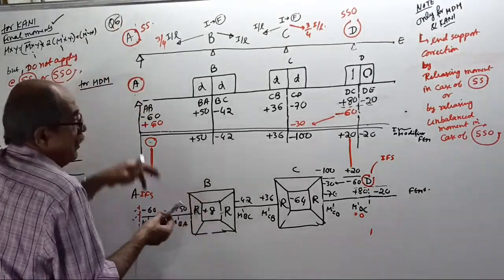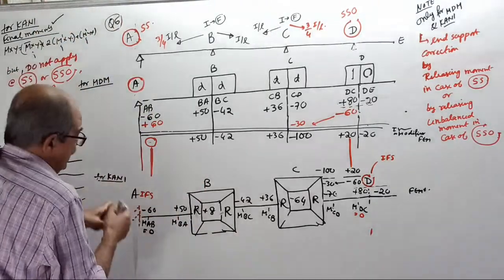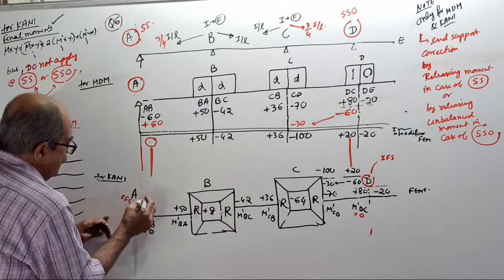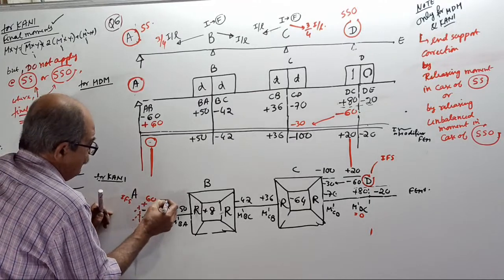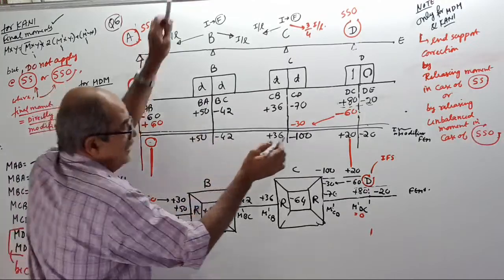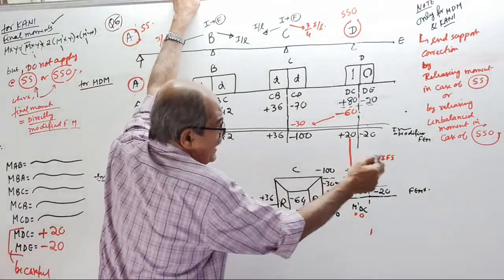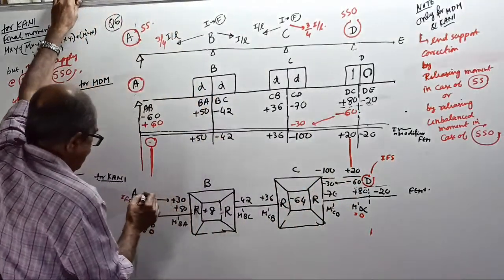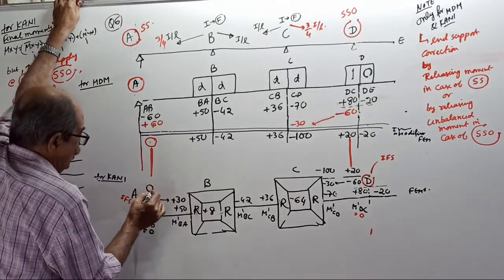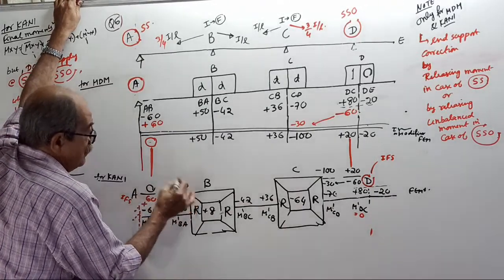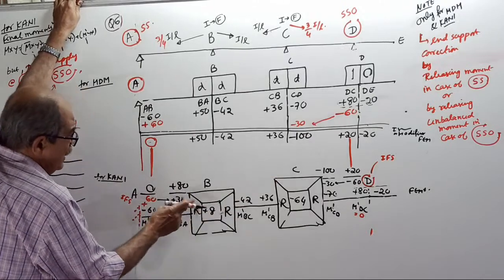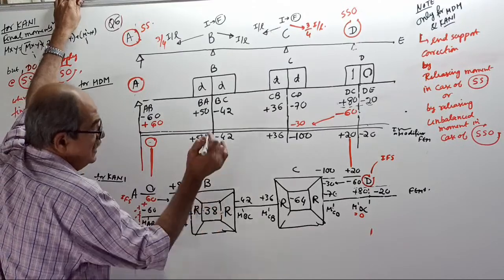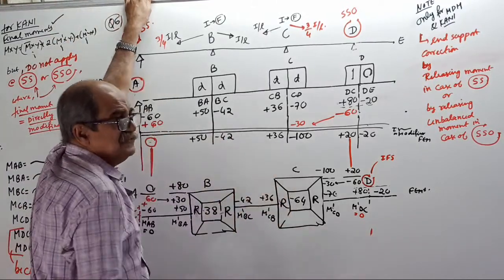Then, first, here minus 60 is there. Put plus 60. I'll put here imaginary fixed support. Okay. Plus 60. Carry over half here, plus 30. Here, unbalanced moment: 80 minus 20 plus 60. Put minus 60, carry over. Add it. When you add, this will become 0. This will become plus 80. Modified FPM. Now, add the FPM. 80 minus 42 will be plus 38. This will remain the same.